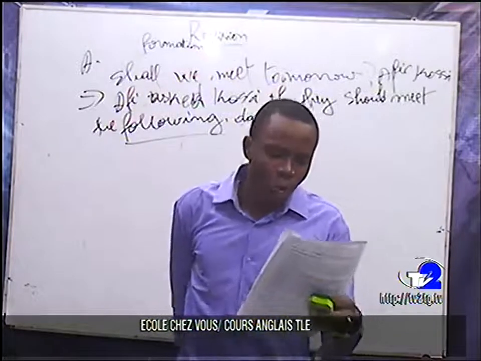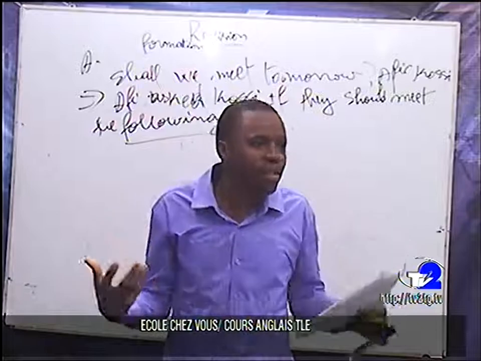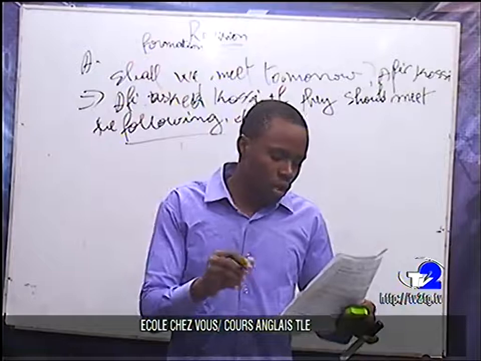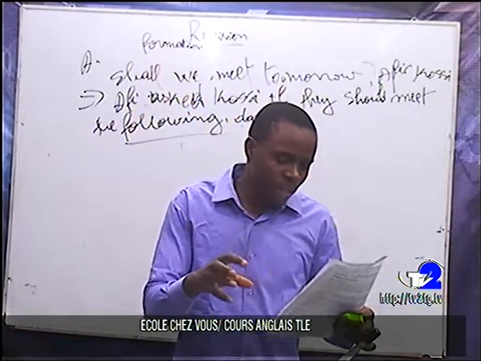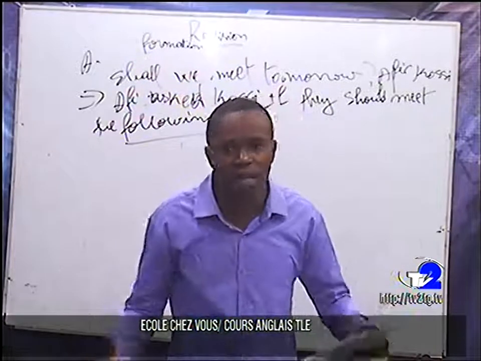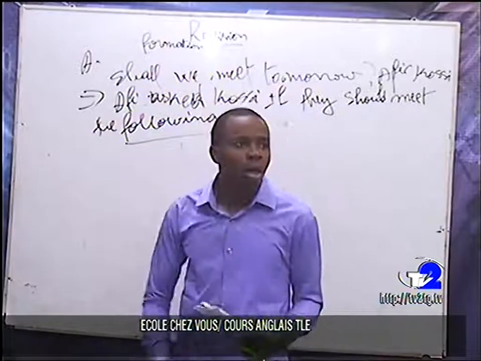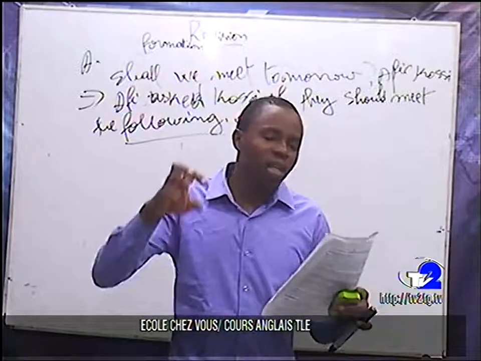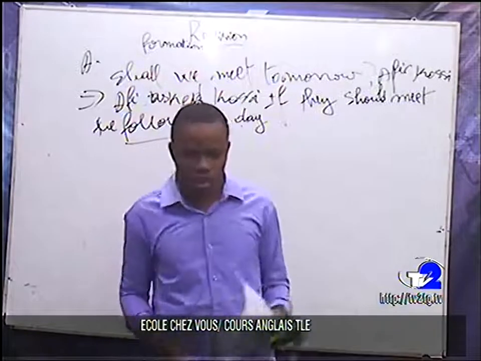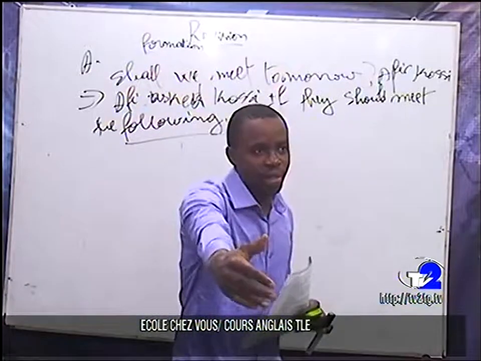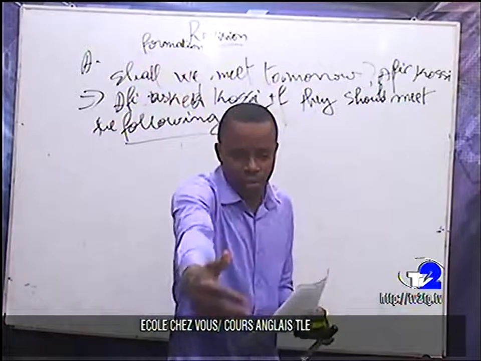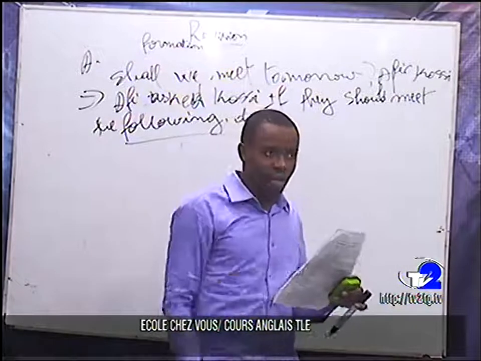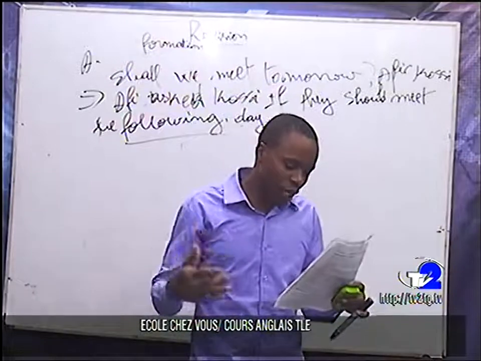Are you following? When you want to prevent yourself from this kind of sickness, what do you do? We have something that we call social distancing. That is, the person should be at 1 meter from you. Okay? That's it. Social distancing is very important.